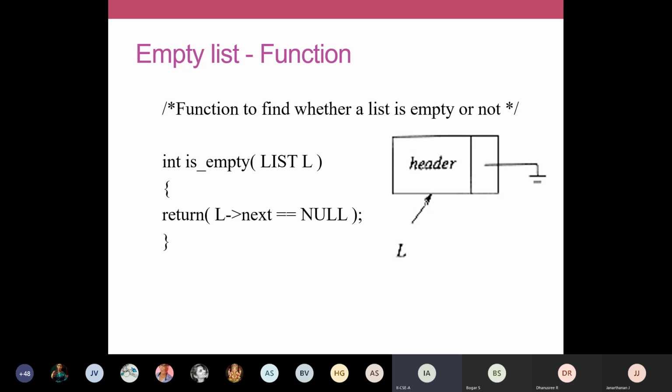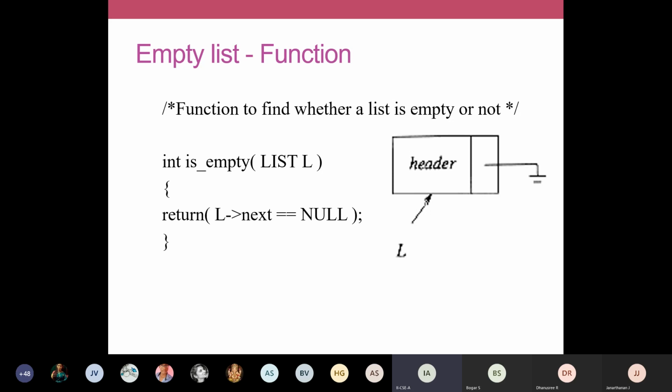The input is your linked list, so this L is going to be your linked list. L is given as input for this function. Now watch this coding: only one line to check whether your list is empty. If your list is empty, it means your header must have null in the address part. Now we have made this L a linked list. L arrow next denotes the address of the header node. If it is null, return L arrow next equal to equal to null. Here you just note it is a comparison operator.